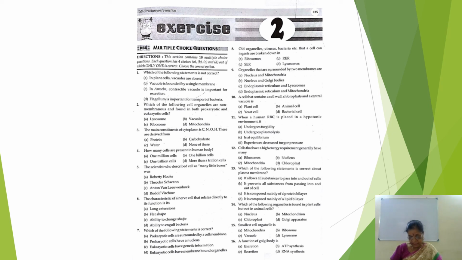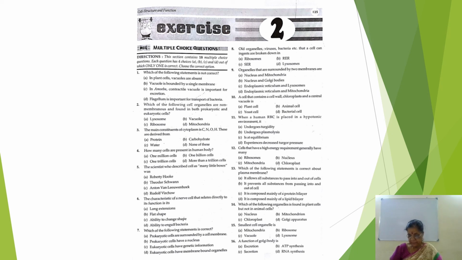Then sixth one, long extensions, the characteristic of a nerve cell. Seventh, the eukaryotic cells have membrane-bound organelles, and the statements are correct.